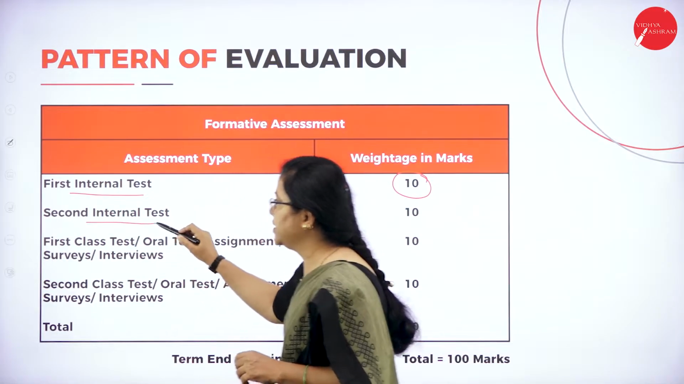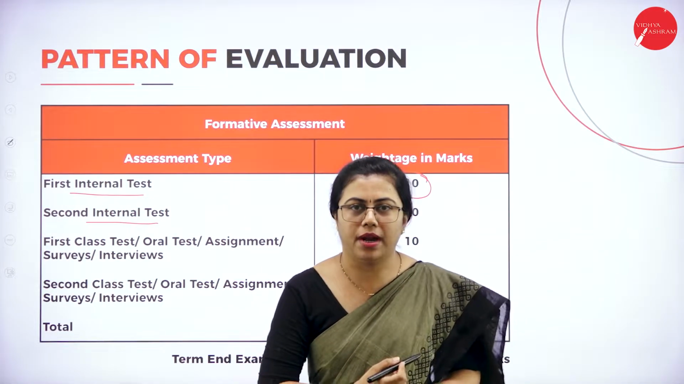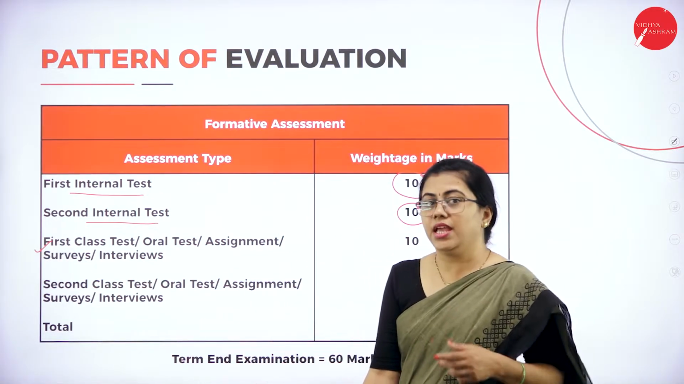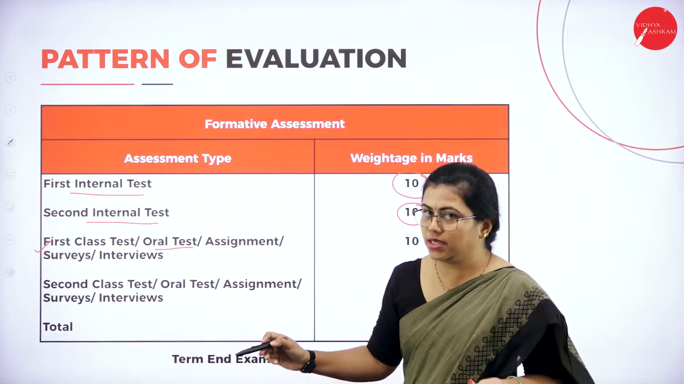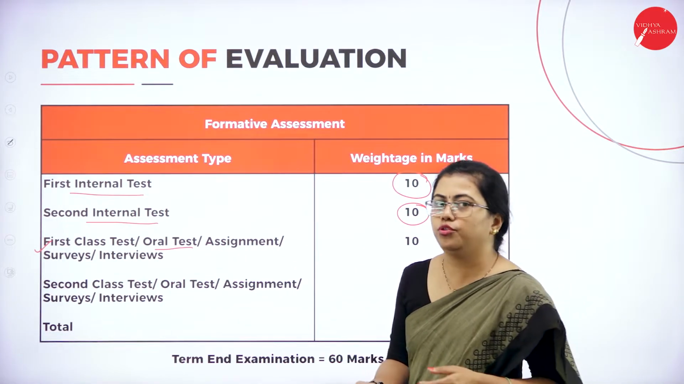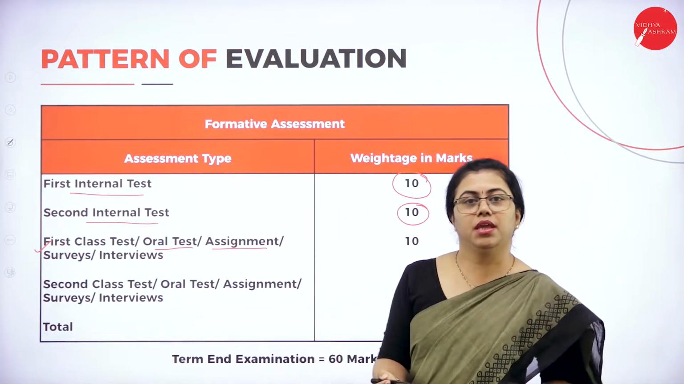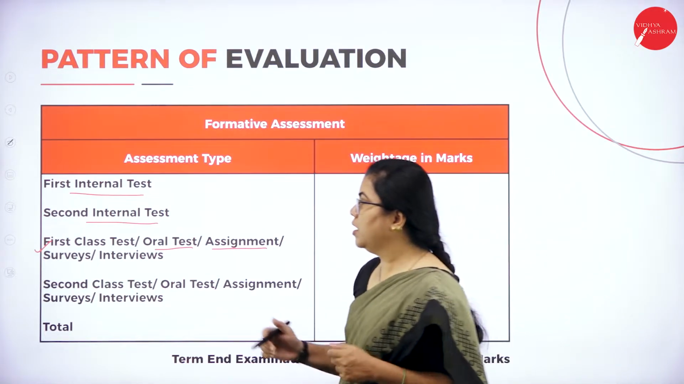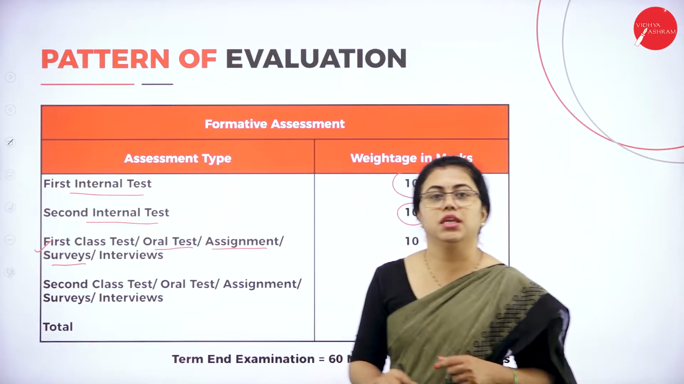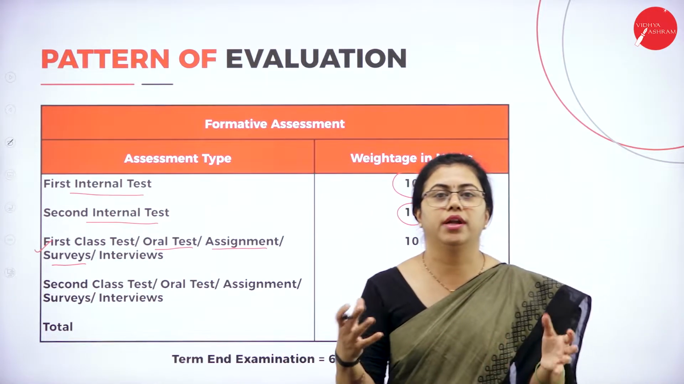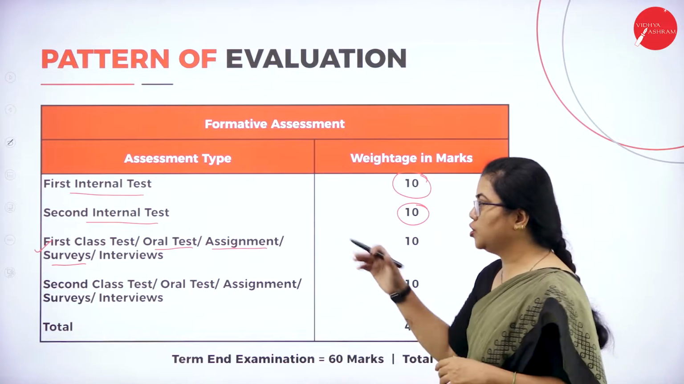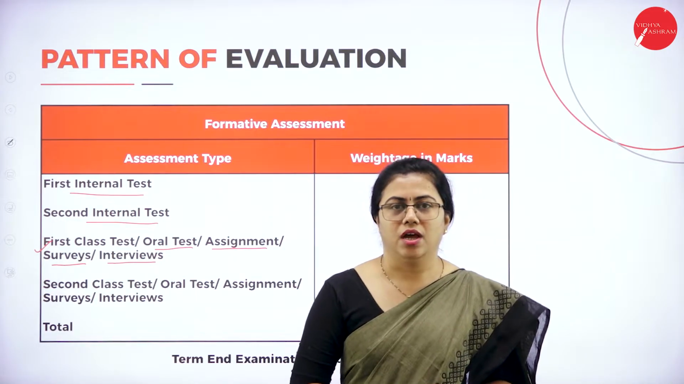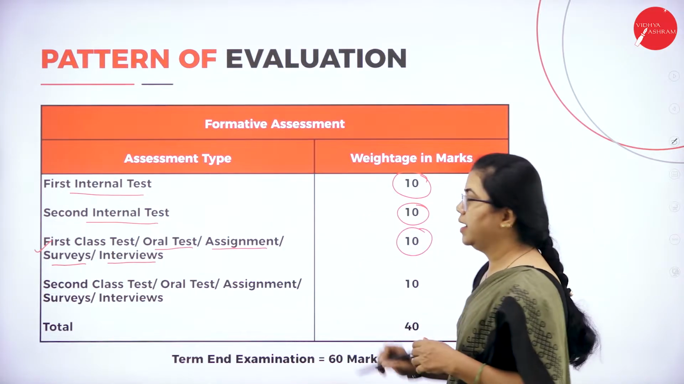Then we have the second internal test. It is purely about the language component part. That is also for 10 marks. And in the third place, we have a class test. It can also be an oral test. The teacher can conduct it like a viva for you in the class, or maybe some assignment can be given. Some question can be given to you and you have to write about it. Or maybe some surveys can be given to you. Like you are given a question and you have to go around and collect information, collect data. Or maybe you will be asked to conduct some interview or paper presentation, something like this. So this will constitute 10 marks.